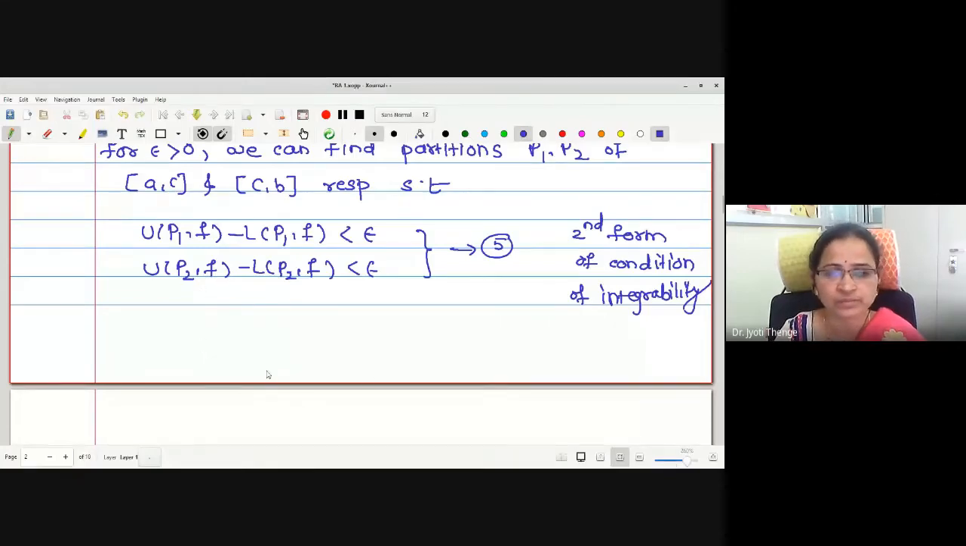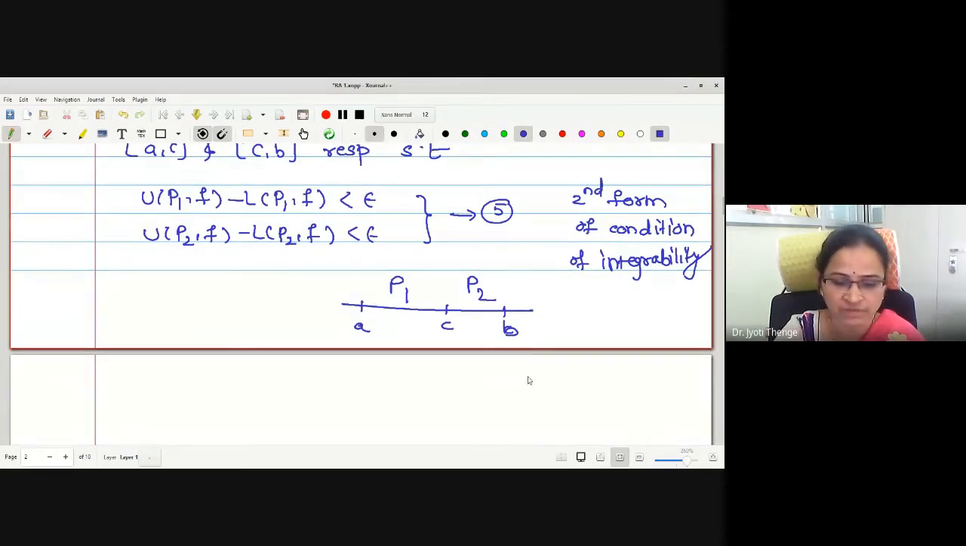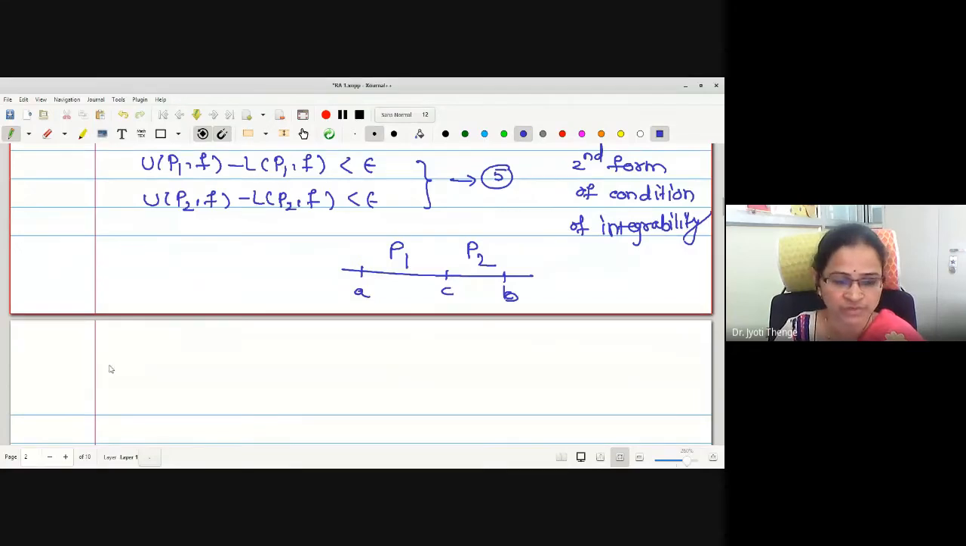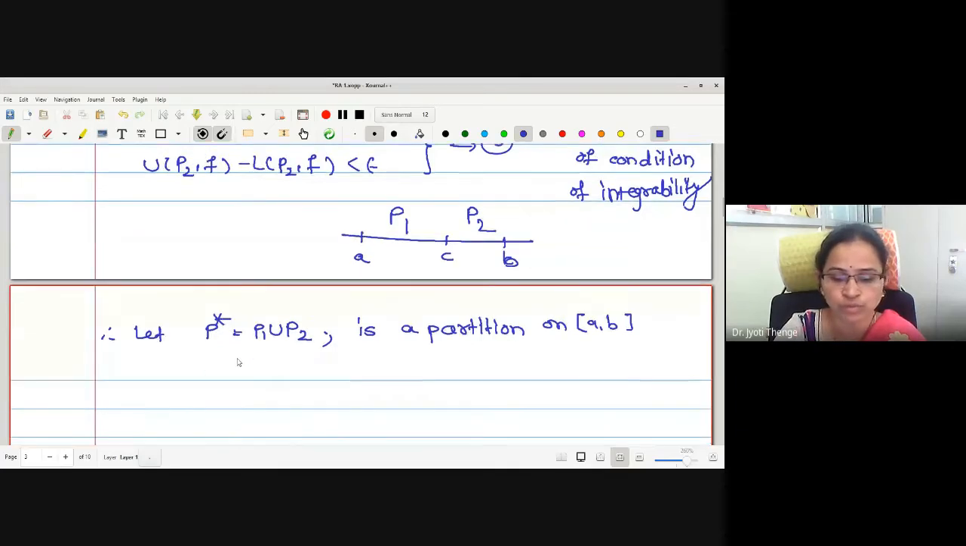Now what we have done here? This is the original interval A to B. C is the point in between. On A to C we have assumed a partition P1. On C to B we have assumed a partition P2. Right? Now we will write P star to be the union of P1 and P2. Let P star be P1 union P2. Therefore, may I say it is a partition on which interval? Yes, the closed interval A to B.